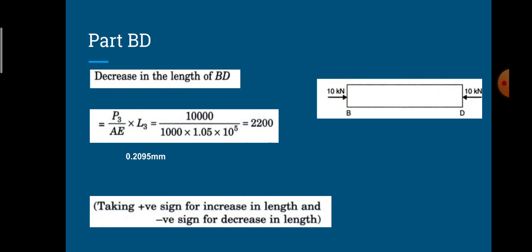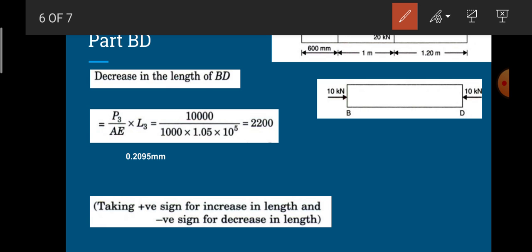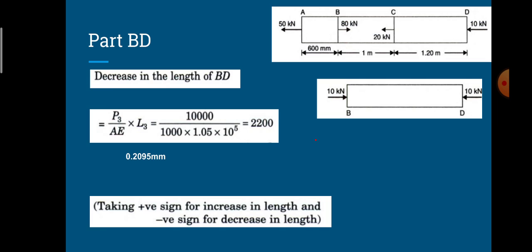Next, coming on to the next part, that is part BD. In this part we have the forces. Exactly on D we have only one force, that is 10 kilonewton, but exactly on C we have the combined effect of three forces, that is 50, 80 and 20.